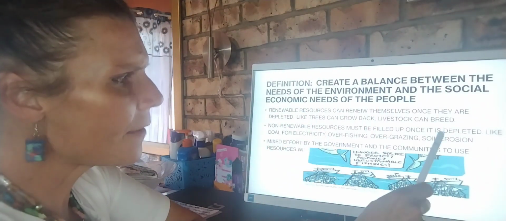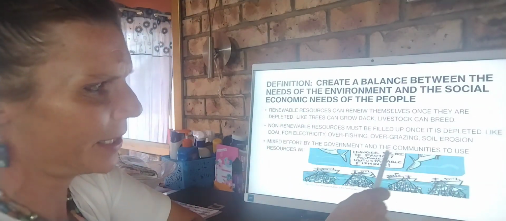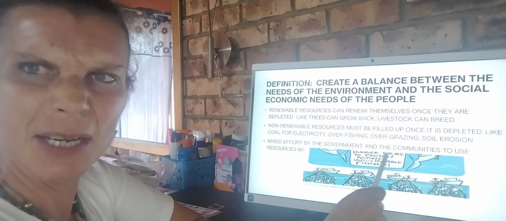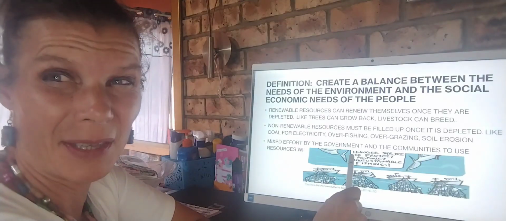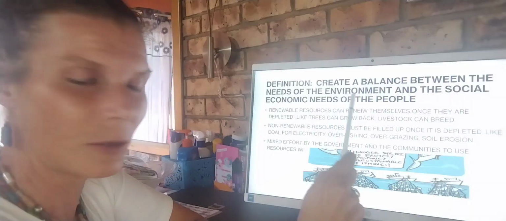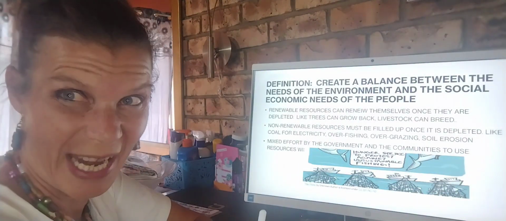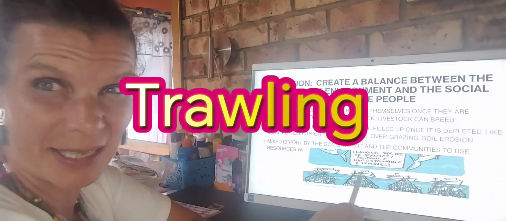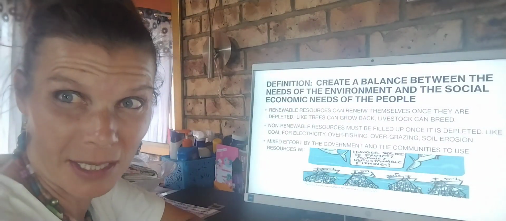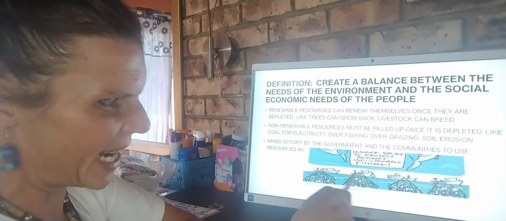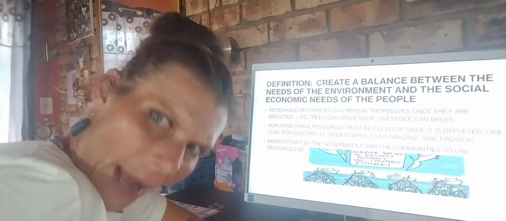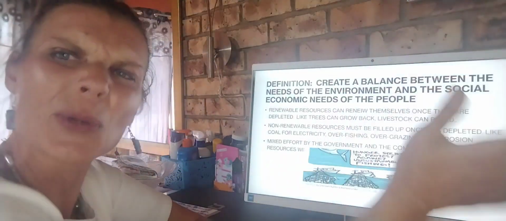Now, if we take a look at this little picture, which says it's a hunger strike to protest against unsustainable fishing, that is something that happens now. As you can see, this is a classic example of illegal fishing that is called trawling. Now, trawling is exactly like this. The fishing boats are floating on the surface of the ocean, but what lies beneath are huge nets that they drag behind the boat as it seems that they're just cruising.